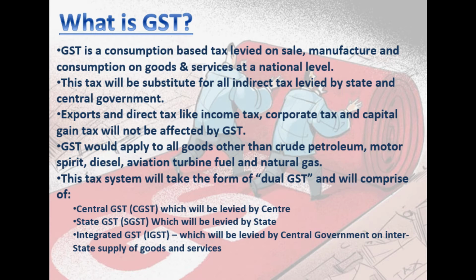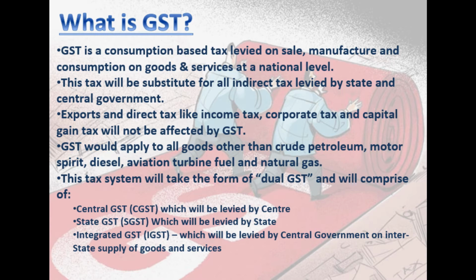This tax will substitute for all indirect taxes levied by state and central government. Exports and direct taxes like income tax, corporate tax and capital gains tax will not be affected by GST. They are outside the purview of GST. Again, GST would apply to all goods and services other than crude petroleum, that is crude oil, motor spirit, diesel, aviation turbine fuel and natural gas. These particular commodities are specifically and purposefully kept outside the purview of GST, right? Because there are a lot of subsidies being given by the central government.